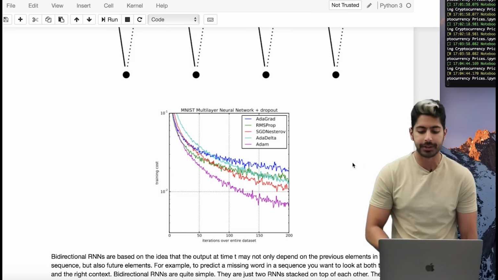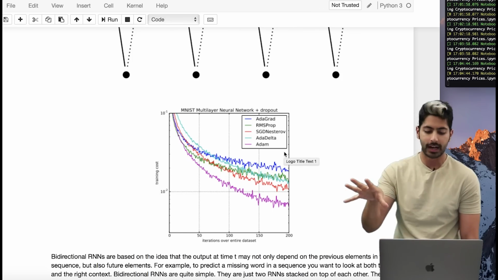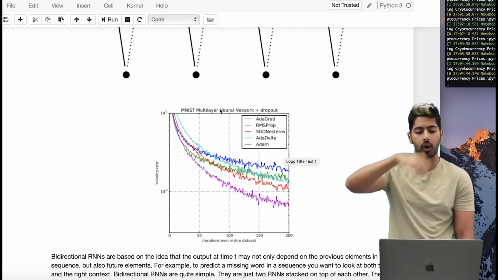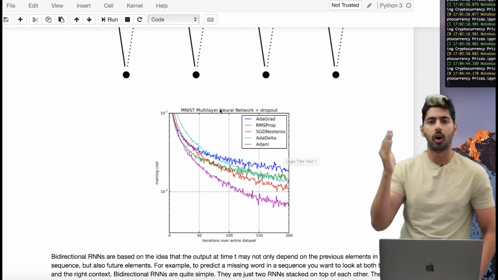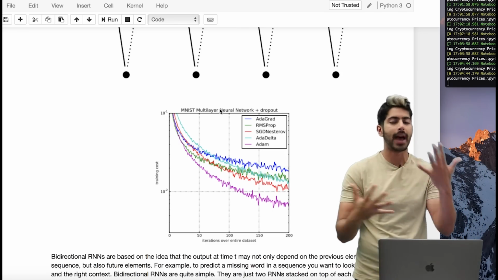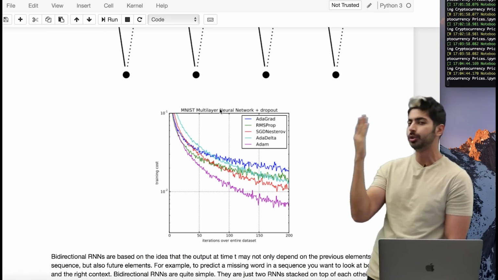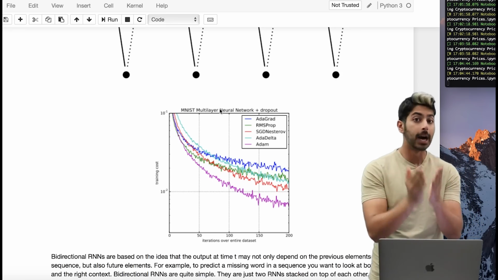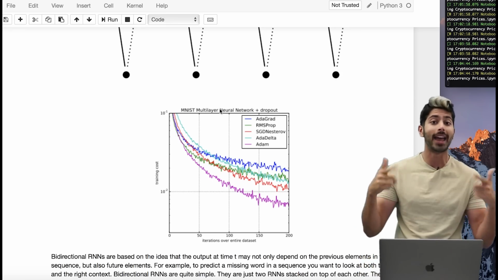And for the Adam optimizer, what I have here is a graph of the loss functions decreasing over time. And notice how Adam is the fastest one or the best one of all of them on the MNIST data set. I have a great video on the differences between all of these types of activation functions. Just search "which activation function should I use" on YouTube, and it'll be the first link. Look, I'm telling you, I have made so much content on deep learning. Anything that you would ever want to know, I have content on it.